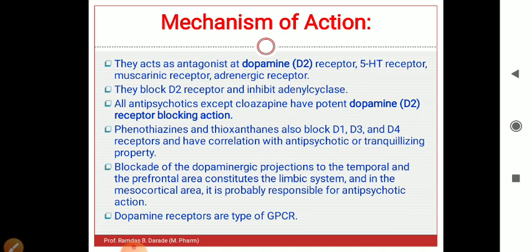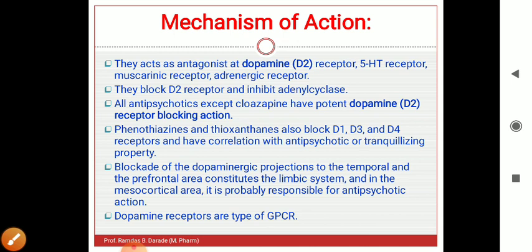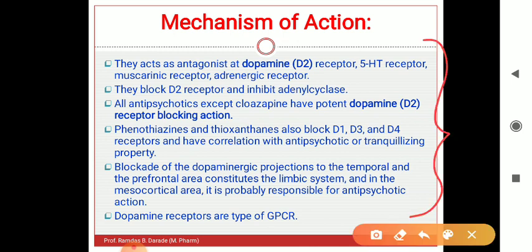And these dopamine receptors belong to the GPCR, that is G protein coupled receptors. There are mainly four families of receptors, and in that GPCR family there is an example, that is dopamine receptors. So in simple words you have to remember these antipsychotic drugs block the dopamine receptor, particularly D2 receptor.